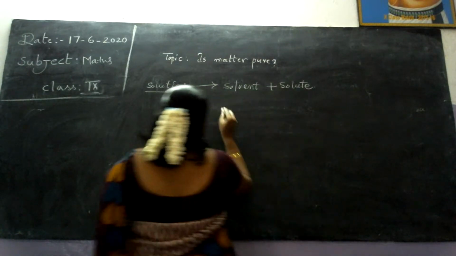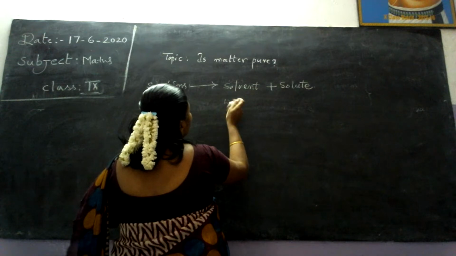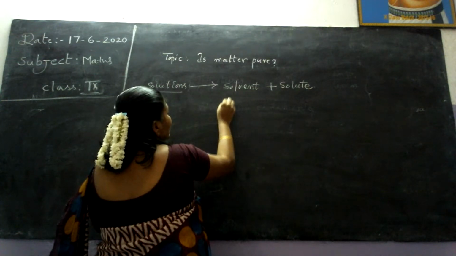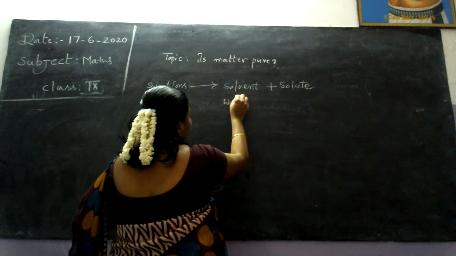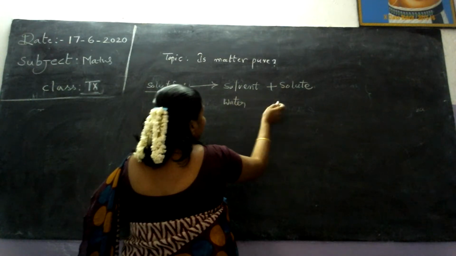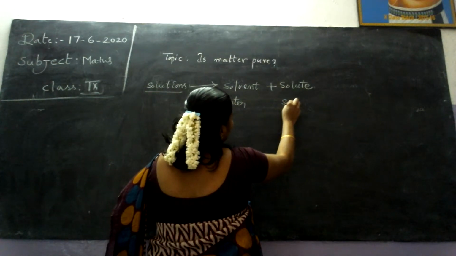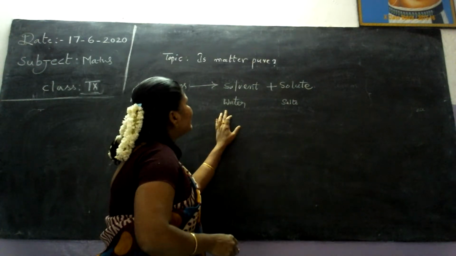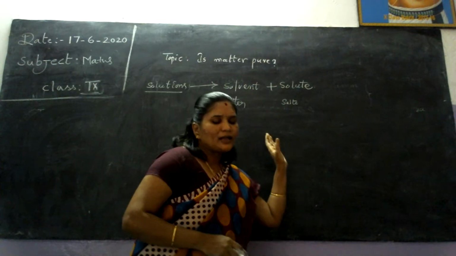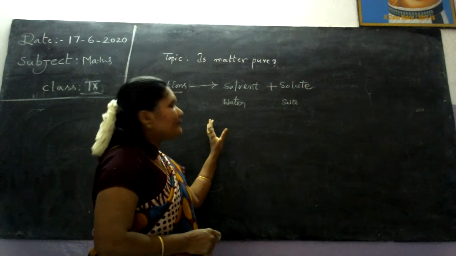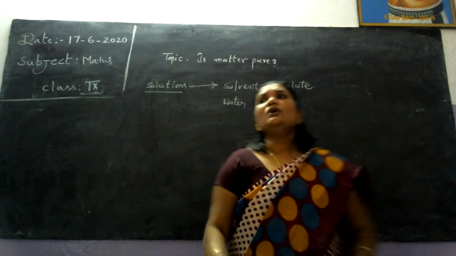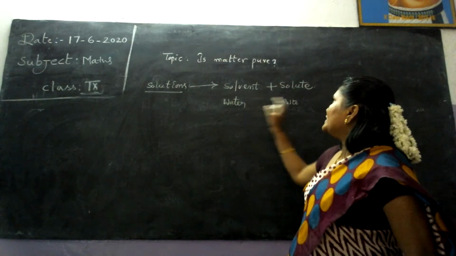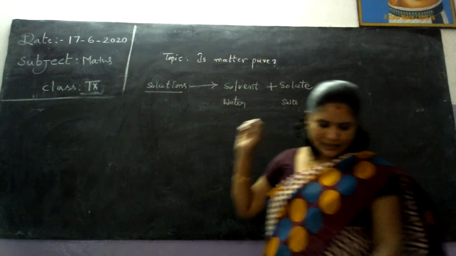See, when we prepare juice, the more quantity in the solution we call the solvent, and the lesser quantity we call the solute. This means water dissolves the salt totally. So water is the solvent and salt is the solute.